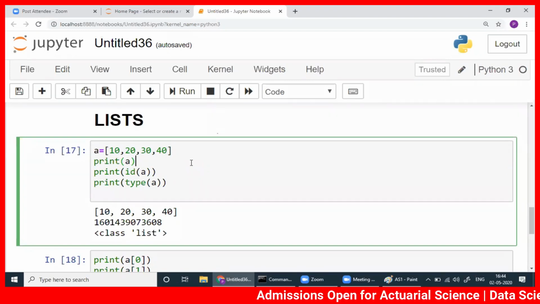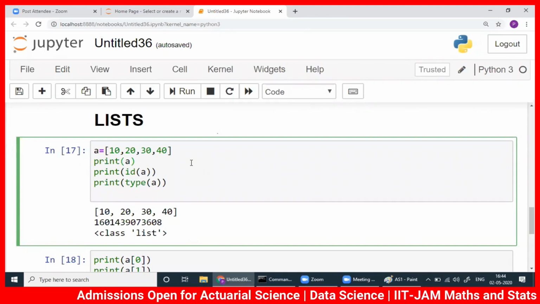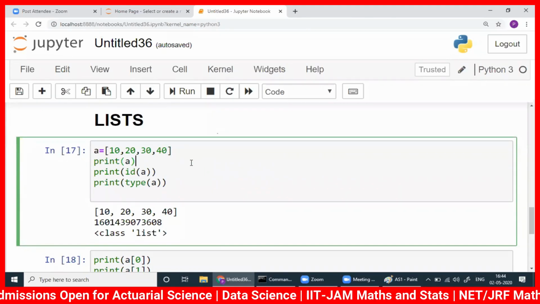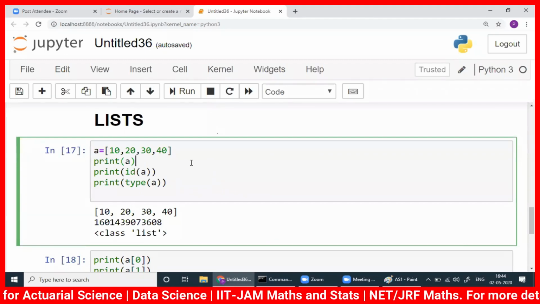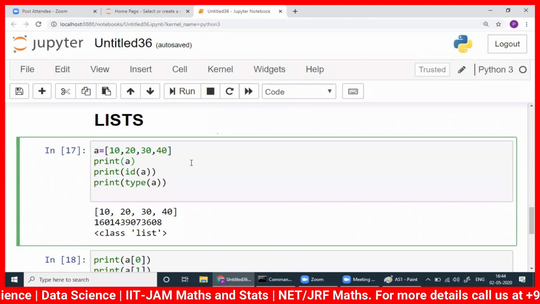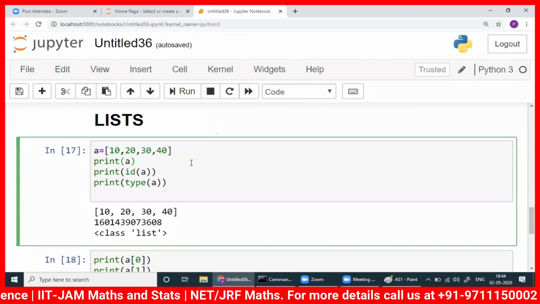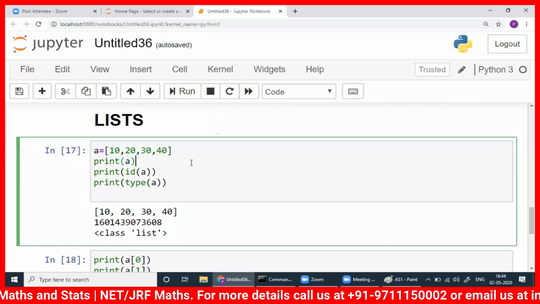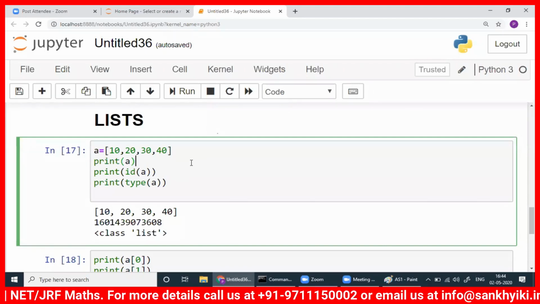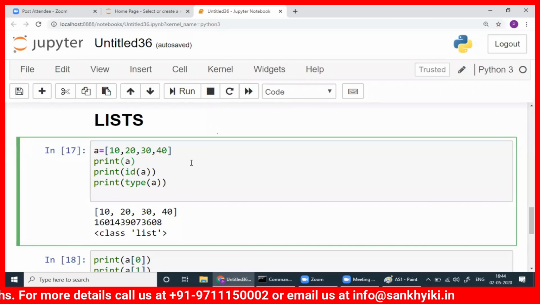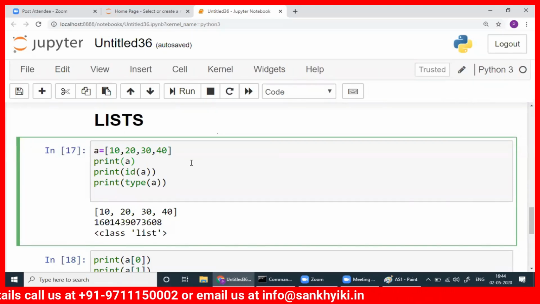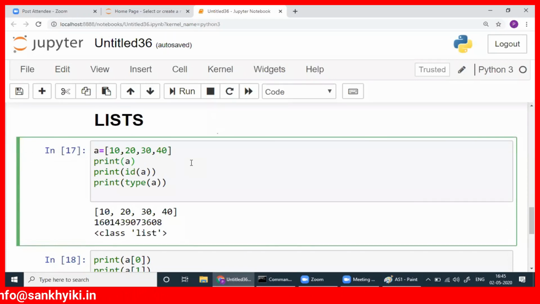Let me take this opportunity to say something to you here. You need not remember anything. You need to remember only a very, very little thing, and then with that, you will be able to learn everything here in Python. So you have to learn the trick of the trade, as they say. What you can do with a list, if you start studying, it might take 10 days for you. We have so many things, okay? But if you really understand conceptually, then it will be a cakewalk for you. So concentrate here and see how things work.